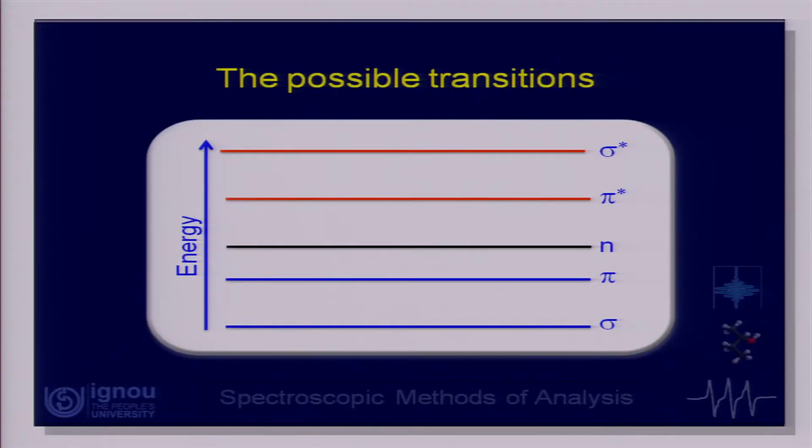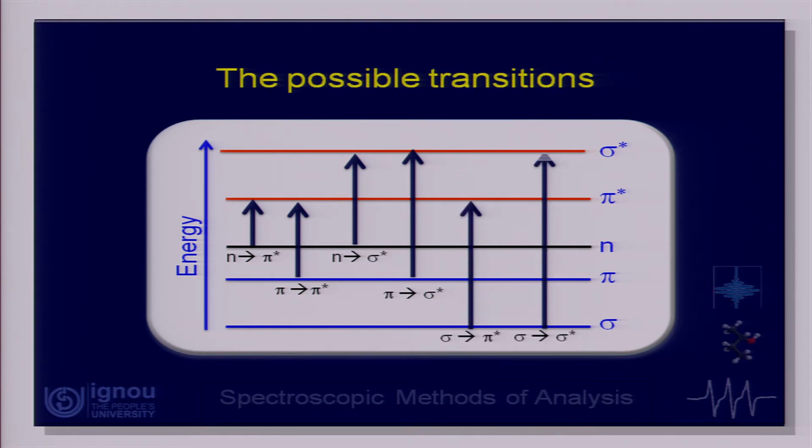Okay. Now, let us go further and see, if I take a generalized molecular orbital energy level diagram for an organic molecule, what the different possible transitions are. Transitions could be n to pi star, that means starting from the n orbital to a pi star molecular orbital, or it could be pi to pi star, n to sigma star, pi to sigma star, sigma to pi star, or sigma to sigma star. So, we have a wide range of possibilities for the transitions which can take place when radiation and matter interact.